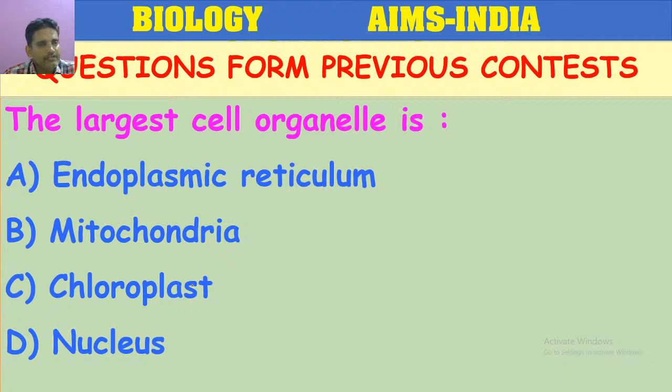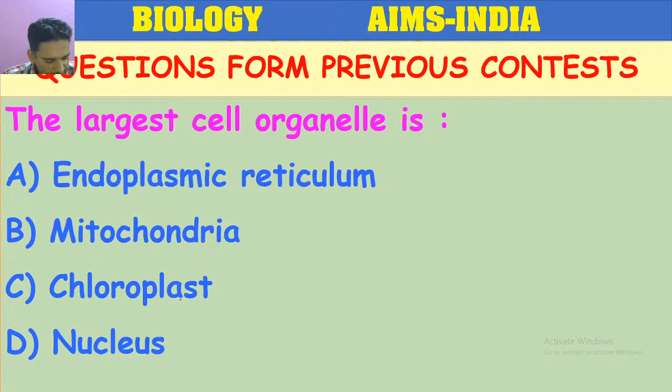The largest cell organelle is endoplasmic reticulum, mitochondria, chloroplast, nucleus. What is the correct answer? C, A, D. Like that you are answering.